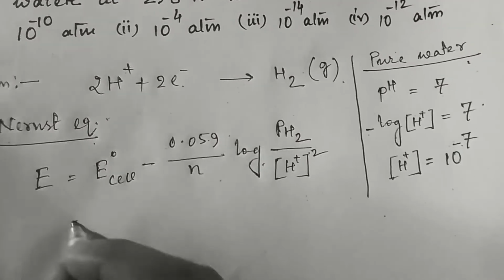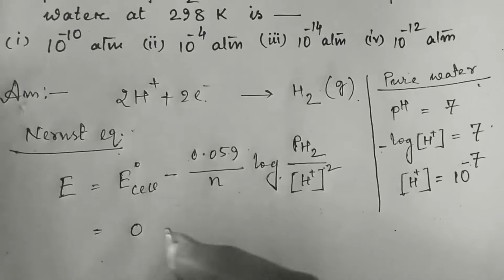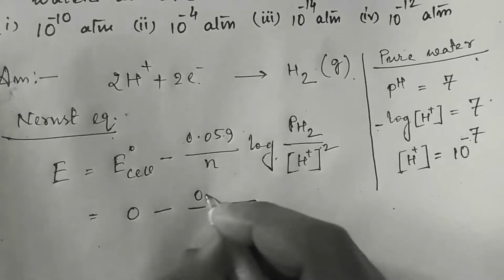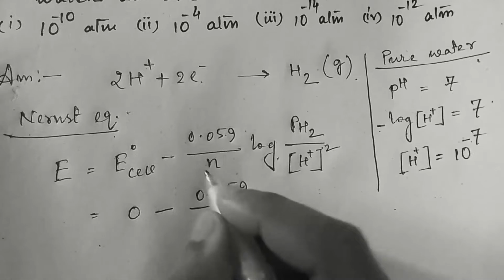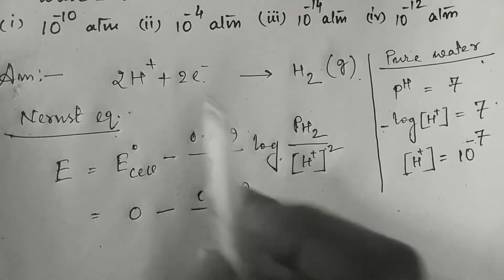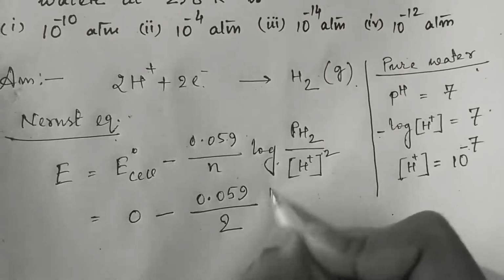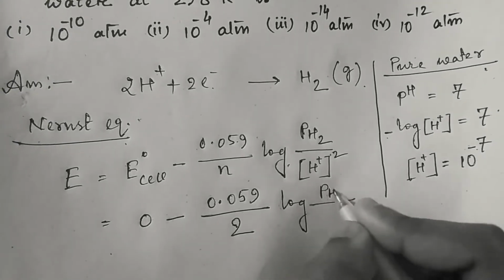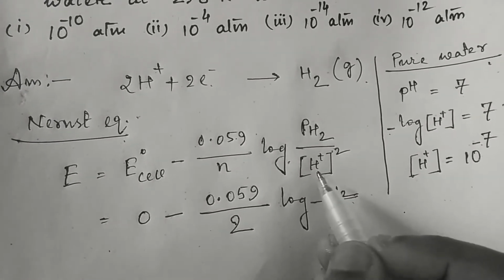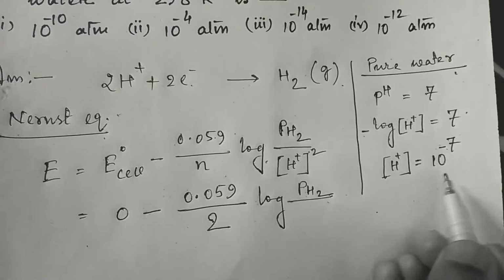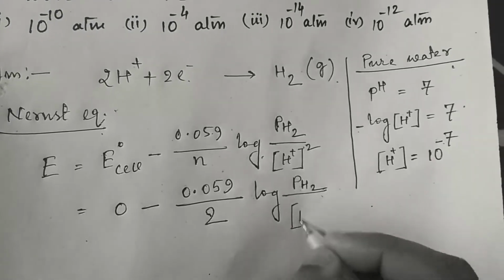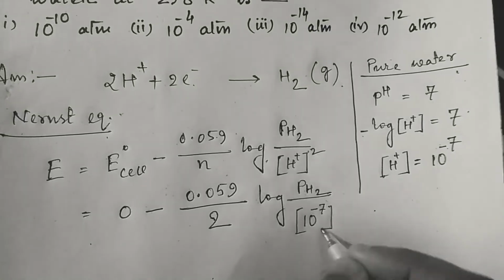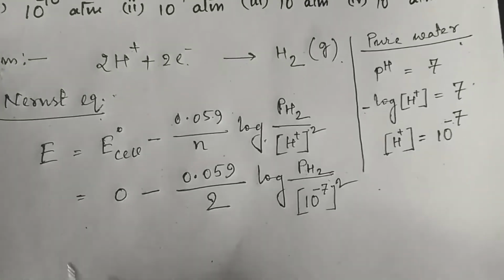Now put the values here. The E0 cell value is 0 minus 0.059 by n, n means number of electrons. Here it is 2. So put 2. Then log of pressure of hydrogen, we have to find out this one, we don't know the value, and H plus ion concentration in the pure water 10 to the power minus 7. So 10 to the power minus 7 whole square.